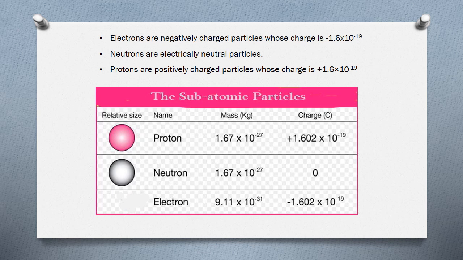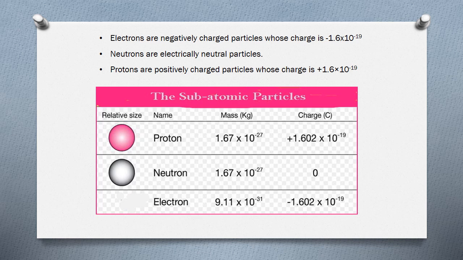See, in this table you can observe the relative size of the proton, neutron and electron. See, protons and neutrons are similar in their size. I cannot say they are exactly equal, but they are similar in size, and electrons are the smallest fundamental particles of the atom. Compared to the protons and neutrons, electrons are very small particles.